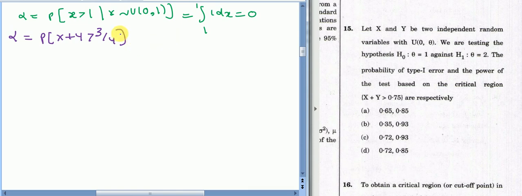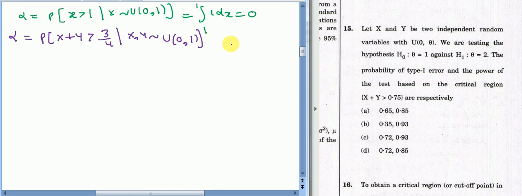For this probability, first of all we need to define under which hypothesis we are working. So it is 3/4 under H₀. When H₀ holds, θ equals 1, so X and Y both are following uniform (0, 1). When the PDF for your independent variables is given to us, then it is not a hard task to find the joint distribution.